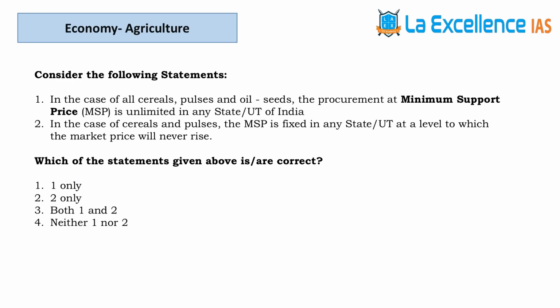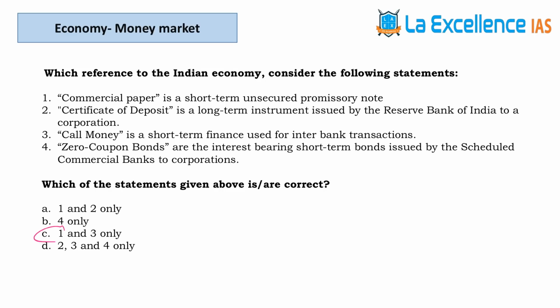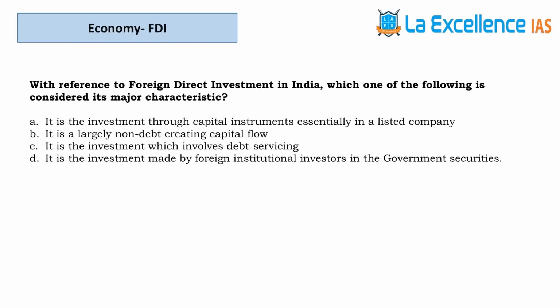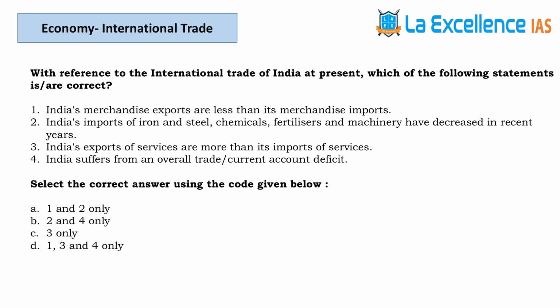The next question is about the MSP. The answer for this question is D. Next question is about the money market instruments. The answer for this question is C. Next question is about FDI. The answer for this question is B. Next question is about the international trade in India. The answer for this question is D.